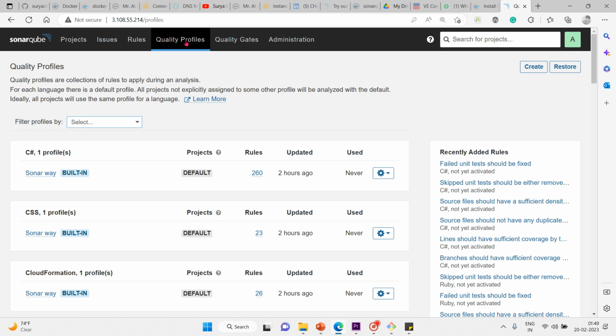a set of rules. Each snapshot is based on a single quality profile. So a set of rules is known as a quality profile that we have discussed. Here you can see a quality profile.